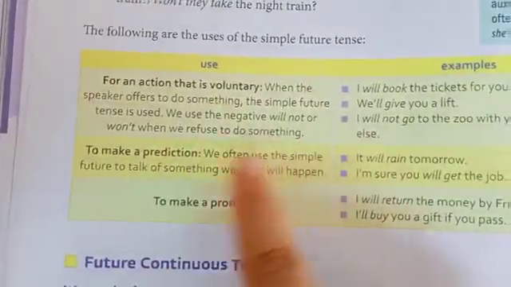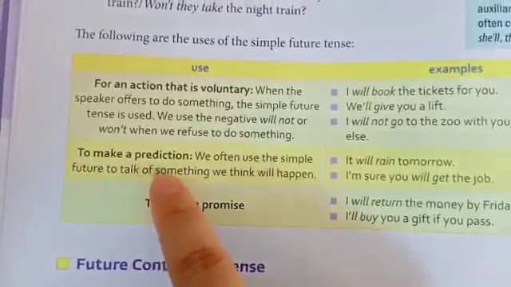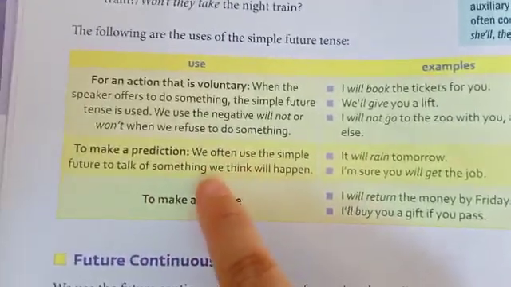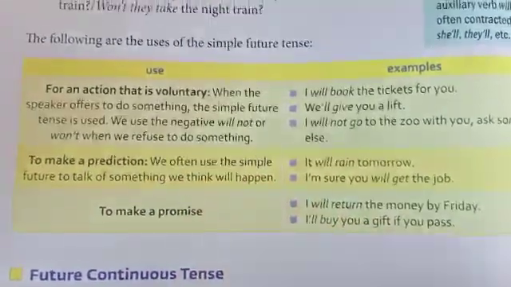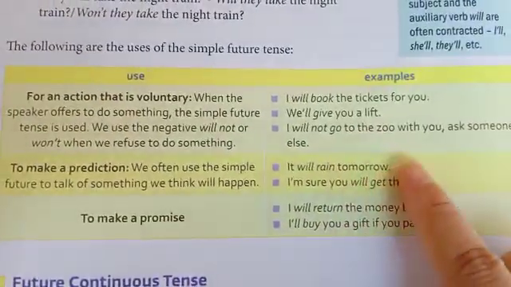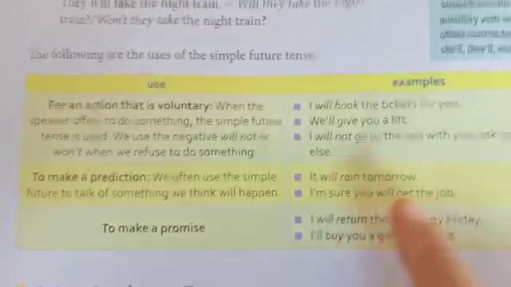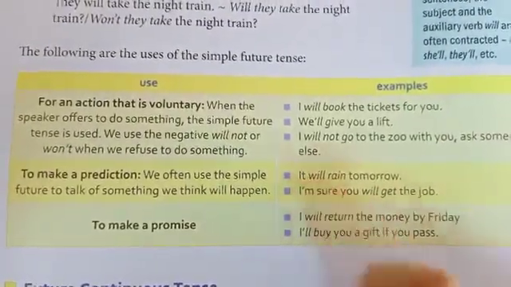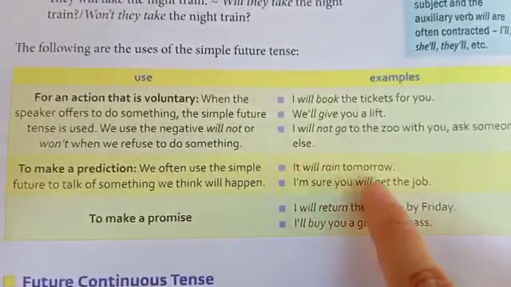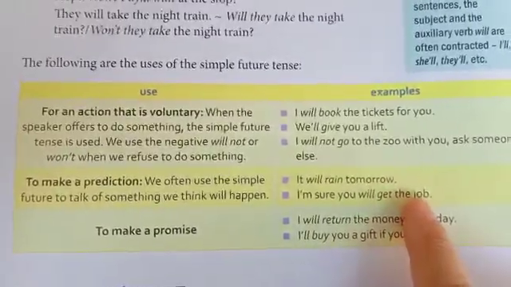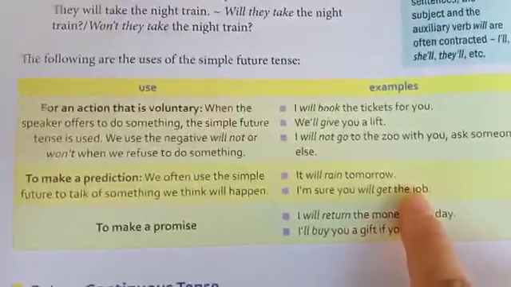Alright. Next use of simple future tense is to make a prediction. We often use the simple future to talk of something we think will happen. Suppose if I say it will rain tomorrow. So we are thinking that it may happen. So we are making use of will. I am sure you will get the job. So we are making a prediction here.